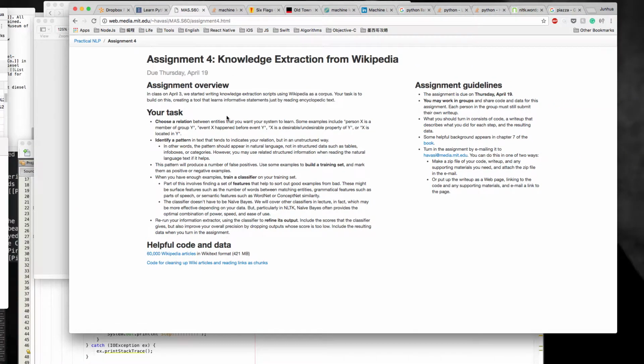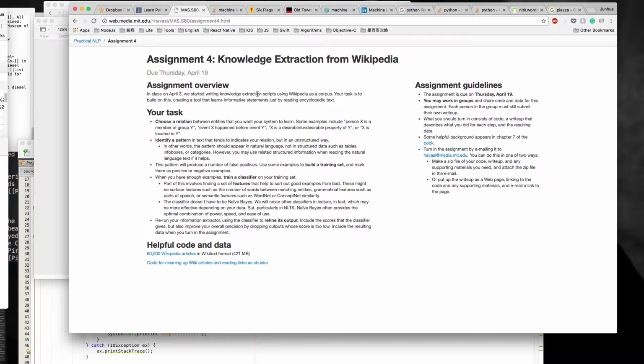This is my final project for NLP. My topic is the implementation of knowledge extraction from the wiki. This web page is the detail of the project.